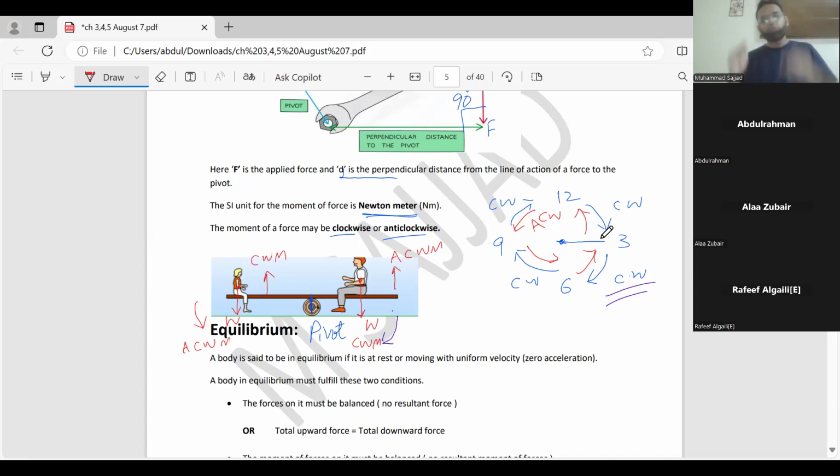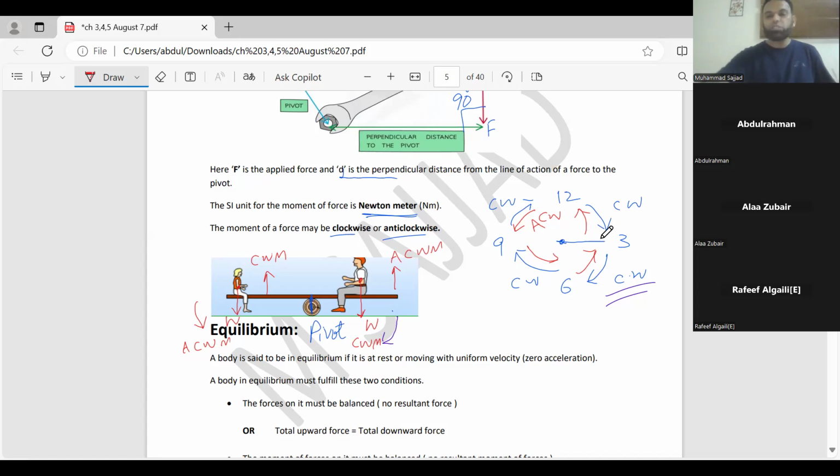Just one thing more I have to share. If the examiner is saying that this plank on which this boy and girl are sitting is turning clockwise, it means that clockwise movement is greater than anti-clockwise movement. And if the statement is that the plank is turning anti-clockwise, it means the anti-clockwise movement caused by the weight of the girl is greater than the clockwise movement caused by the weight of the boy.